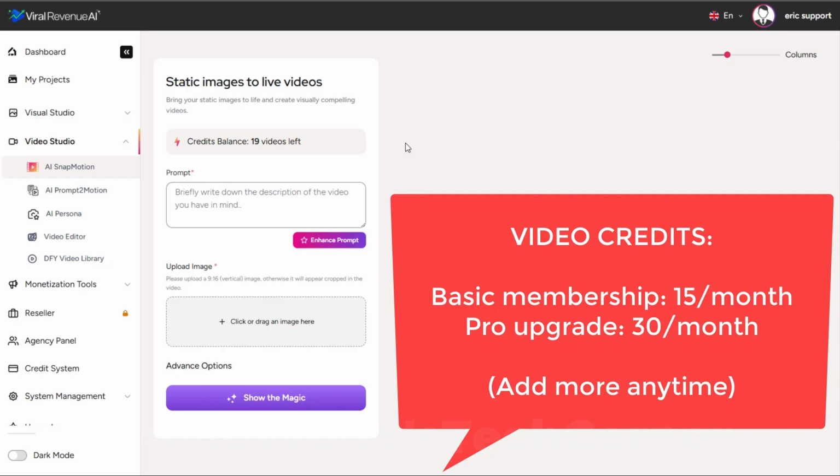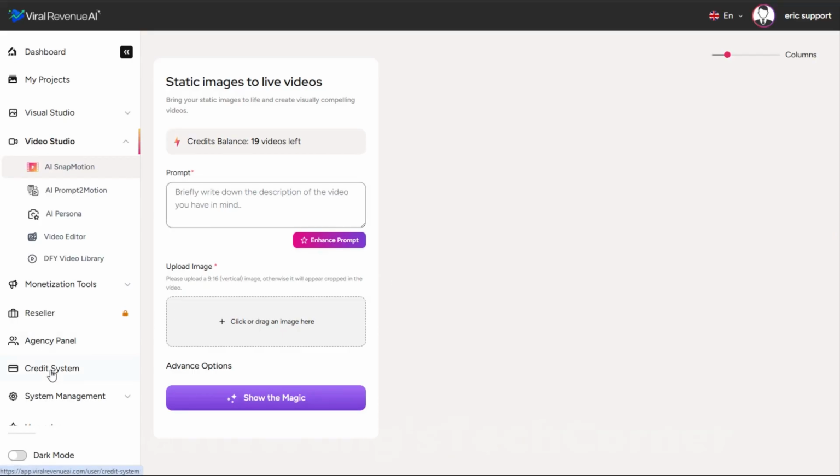Again, you can see on your screen the difference between the main package and this upgraded package. You can create a lot more videos with this upgrade package before needing to refill your credits. Which, by the way, you can do very easily at any time by clicking the credit system link here in the navigation and selecting a credit package. Okay, so way more credits.